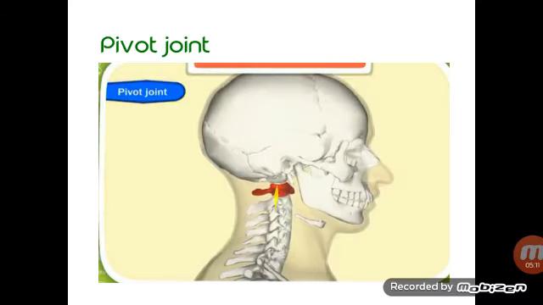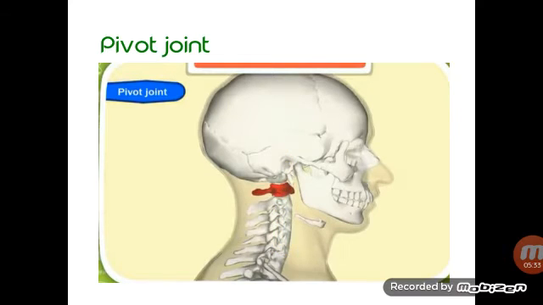So what did you find? Are you able to move it? No. So why? Because of this pivot joint. And just try to rotate your head in both directions. Are you able? Yes. That is because the pivot joint is present, which joins your skull and the backbone.